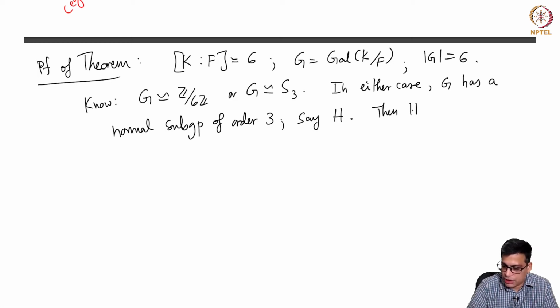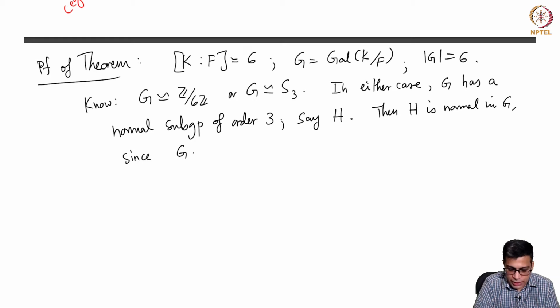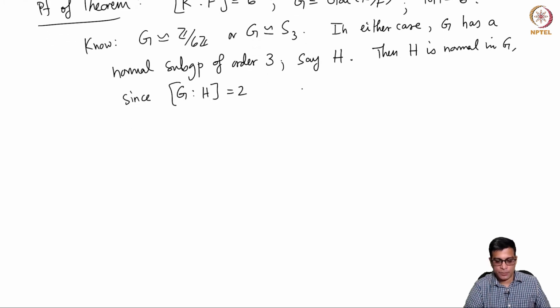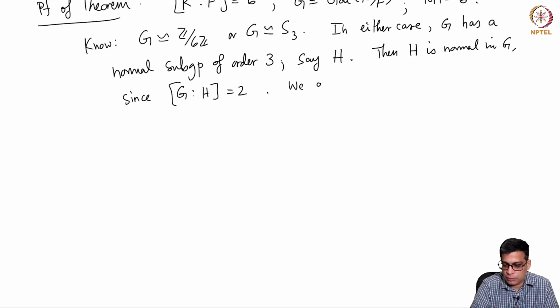Then H is normal in G, since it is an index 2 subgroup. You do not need the general result, you can make do with the specific statement that in the case of Z mod 6Z, every subgroup is abelian. In the case of S3, the order 3 subgroup is abelian, one can check directly. So now we apply the main theorem.